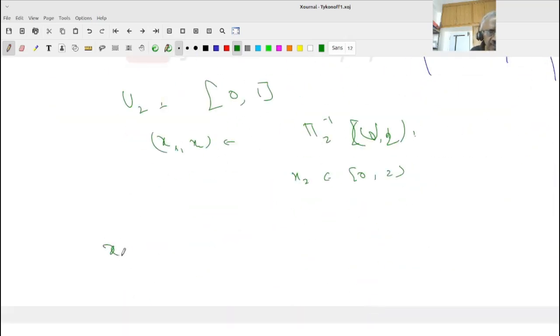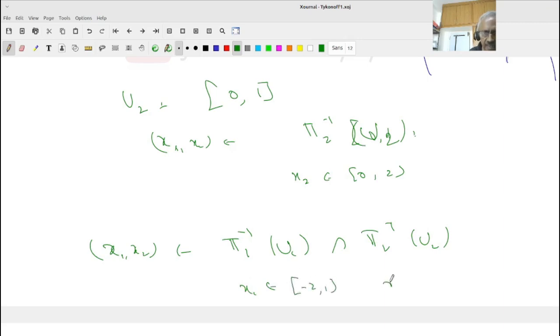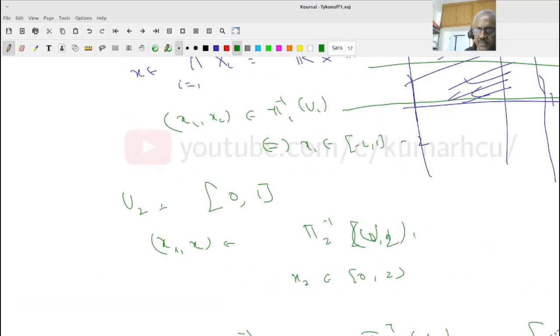Now, when does (x1, x2) belong to pi 1 inverse of u1 intersection pi 2 inverse of u2? If it belongs to this, x1 must lie between -2 and 1, and here it says x2 should lie between 0 and 1. Therefore, this is nothing other than (-2, 1) cross (0, 1). That is this common area.